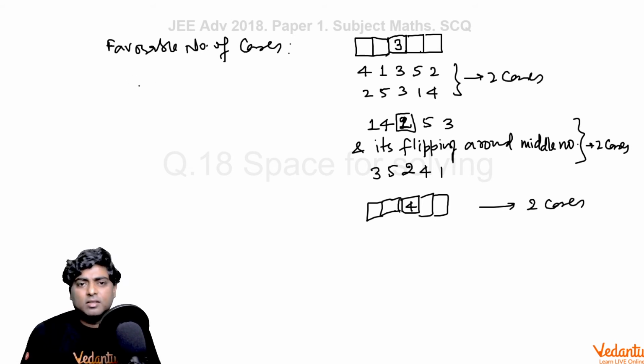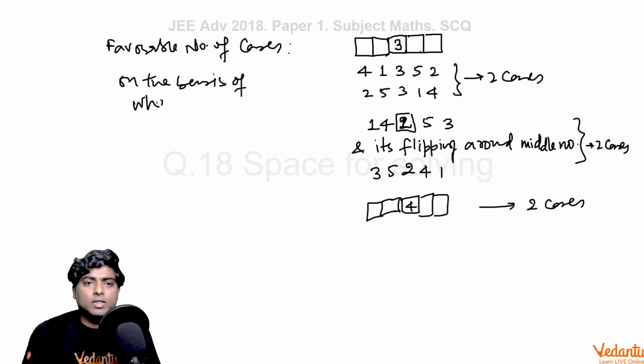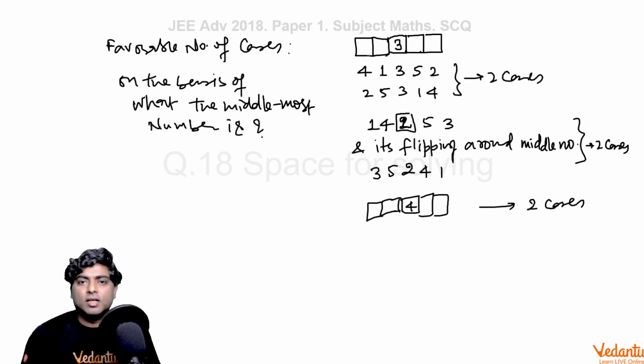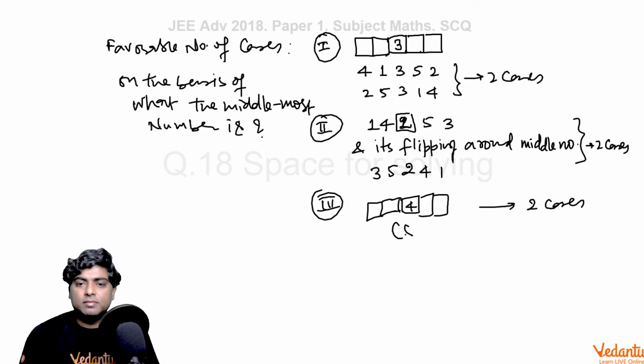Now we are left with the remaining cases. Cases are made on the basis of what the middlemost number is. So when the middlemost number is 3, that is the first case; case number 2, the middlemost number is 2; case number 3, the middlemost number is 4, similar to above.